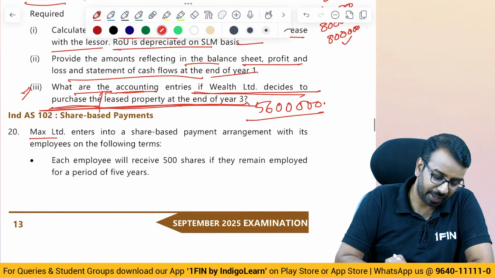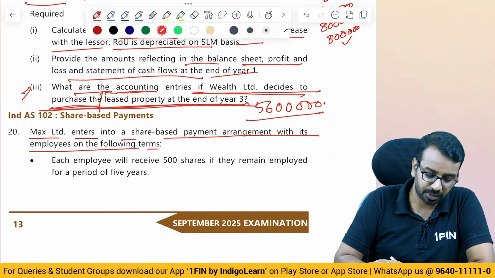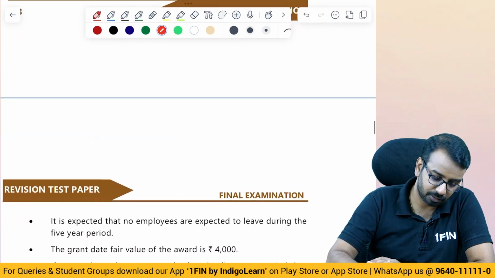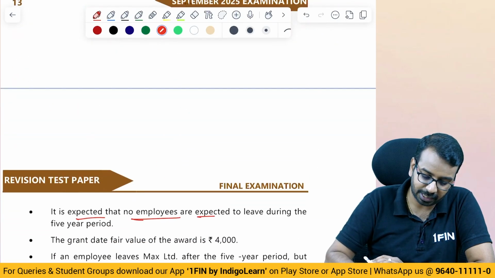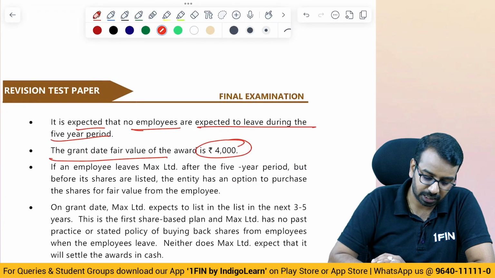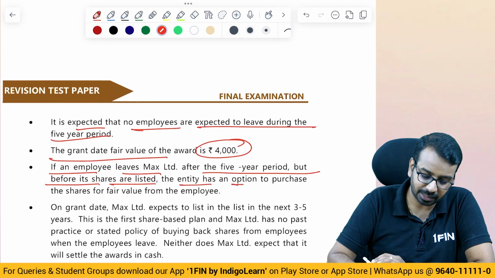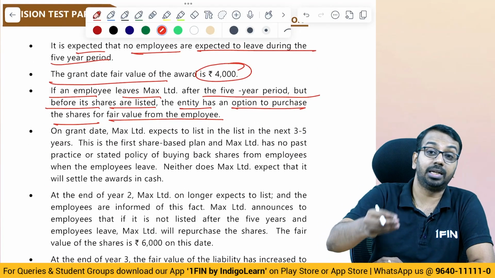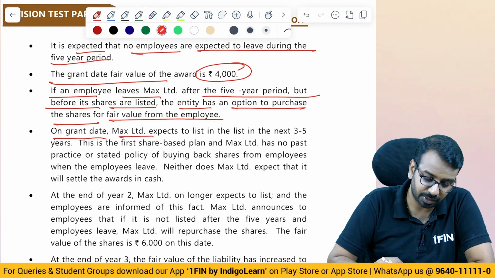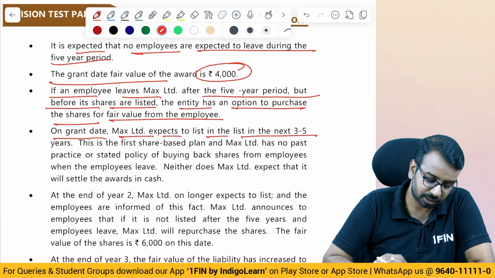Next one, Max Limited enters into a share-based payment arrangement with its employees on the following terms. Each employee will receive 500 shares if they remain employed for a period of 5 years. It is expected that no employees are expected to leave during the 5-year period. Granted fair value is 4,000. If an employee leaves after the 5-year period but before its shares are listed, entity A has an option to purchase the shares for fair value from the employee. So if the employee leaves and if the shares are not listed, the company can buy back. On grant date, Max Limited expects to list the share in the next 3 to 5 years.